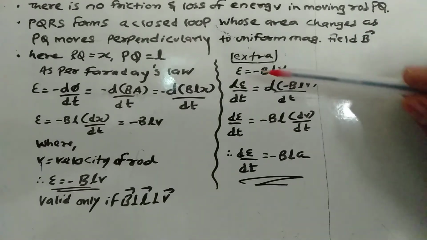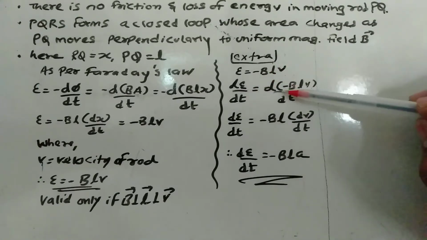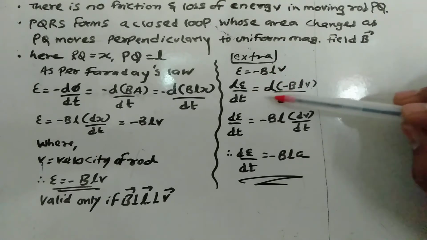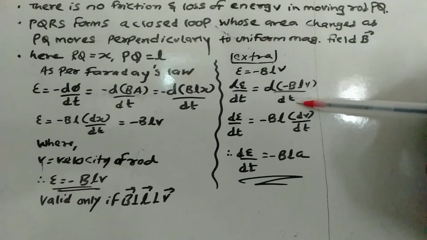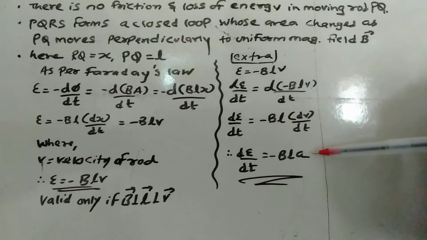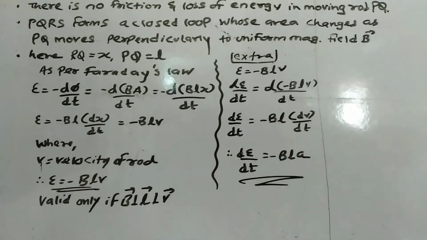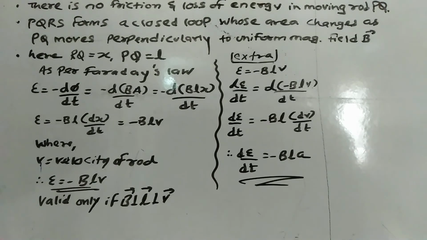Now in extra we'll find out the relation of the time rate of change of induced EMF. The EMF is given as minus BLv. If you differentiate both sides with respect to time, dE by dt equals minus derivative of BLv upon dt. Again B and L are constant, so taken out common, and the derivative of velocity with respect to time gives acceleration. So time rate of change of induced EMF can be given as minus BLa. Clear? So मोशनल EMF तभी जनरेट होगा जब कोई कंडक्टर मोशन में होगा, तो उसके मोशन से एरिया चेंज हुआ, एरिया चेंज हुआ तो फ्लक्स चेंज हुआ, फ्लक्स चेंज हुआ तो EMF इंड्यूस हुआ. ठीक है.